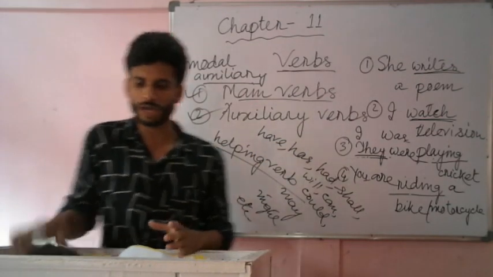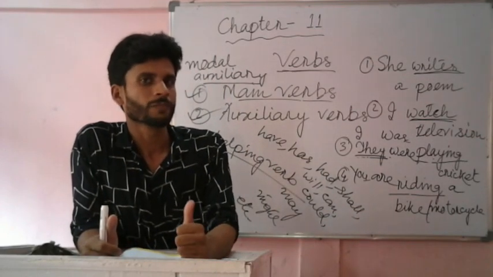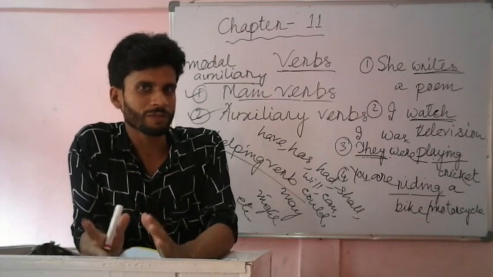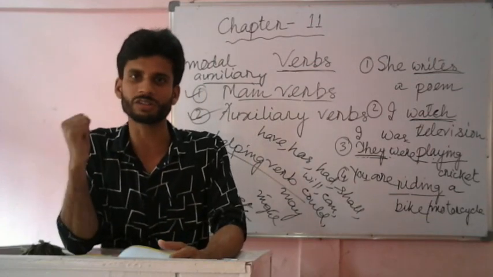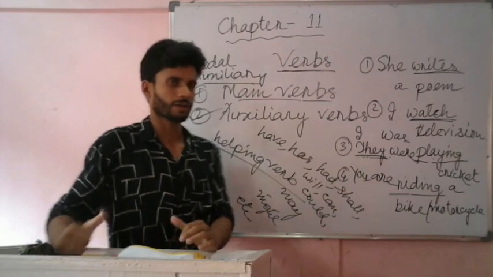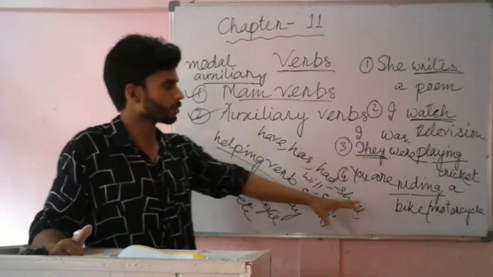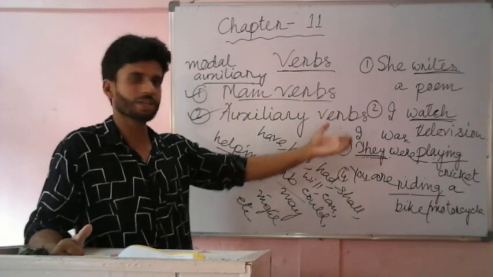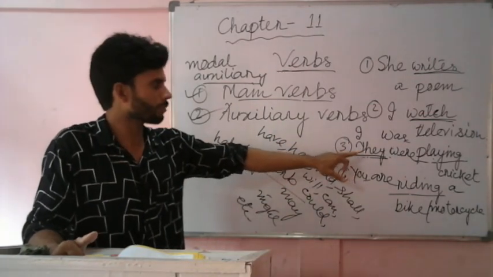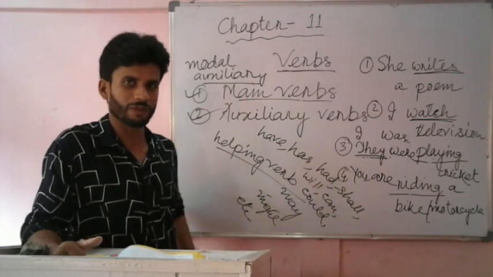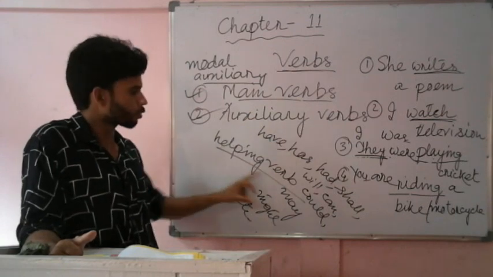So before I conclude, I would just like to repeat once again, and this is the last time I am going to repeat. It is about verb. By verb we mean those words which indicate doing something, or the words which tell us about the subject. In this chapter we discussed main verbs and auxiliary verbs. Main verbs are those verbs which indicate doing something, and they alone give us a sense. And auxiliary verbs are those verbs which help the main verb, and that is why auxiliary verbs are also called helping verbs.